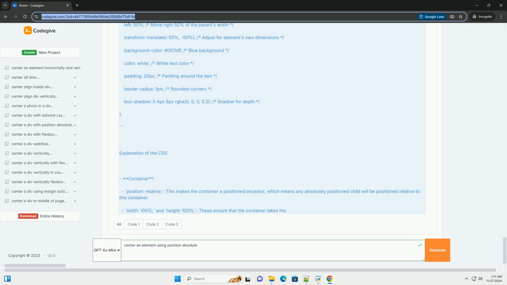Result. When you open the HTML file in a browser, you should see a blue box with the text-centered content perfectly in the center of the viewport. Conclusion. Using position absolute in combination with the transform property is a powerful technique for centering elements on the page. This method is versatile and can be adapted for various layouts by modifying the parent container's size and positioning.